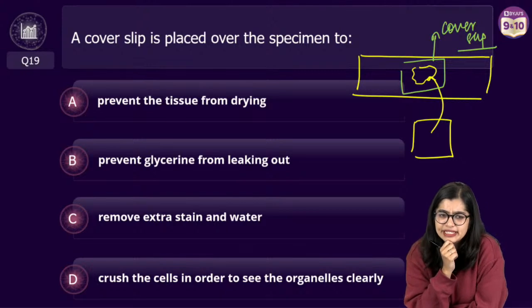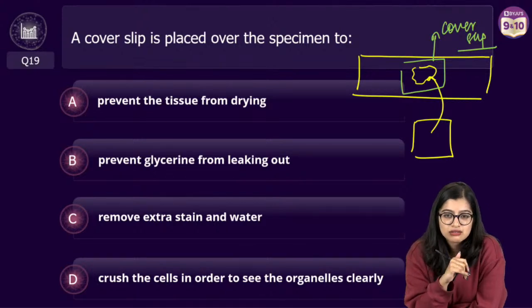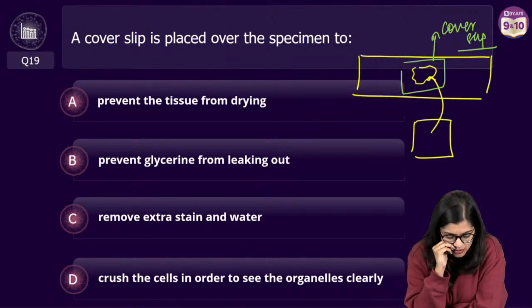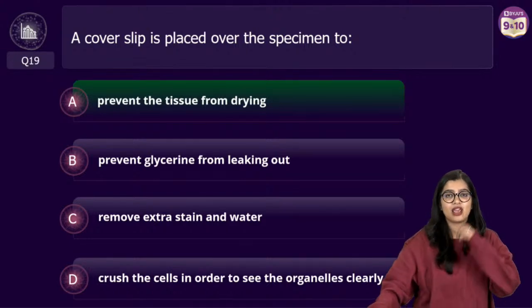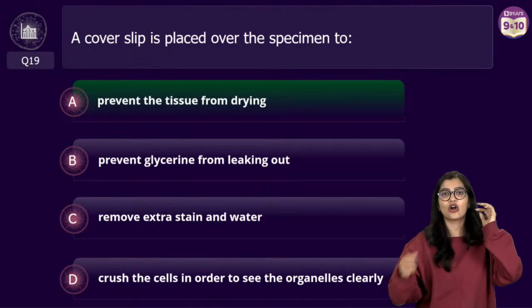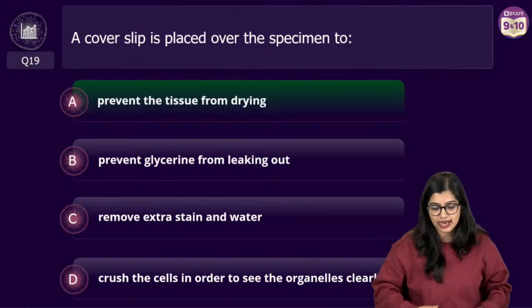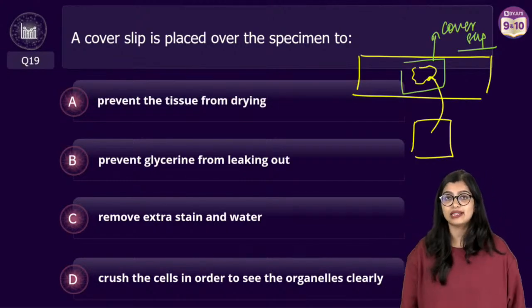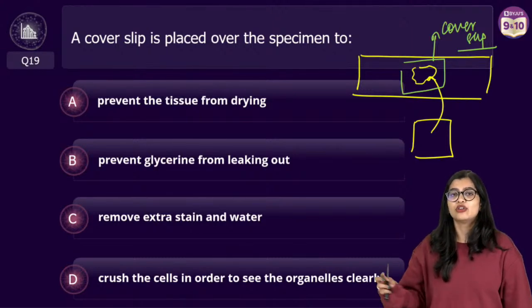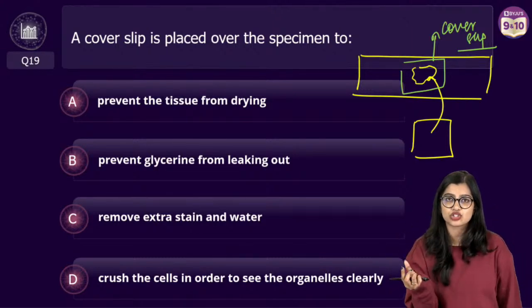Prevent glycerine from leaking out. Many of you are confused. See, the correct answer is to prevent it from drying. In order to observe it properly, we put the cover slip, and you need to make sure you are able to see structures clearly.